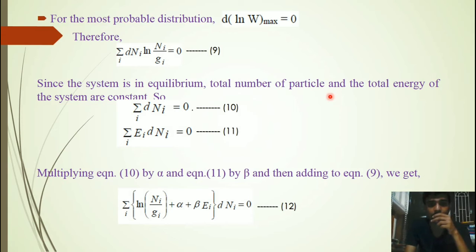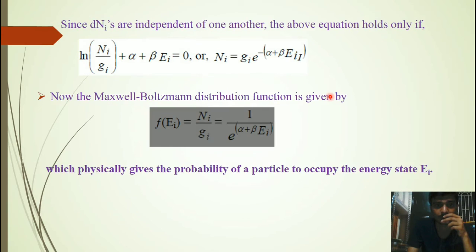Multiplying equation 10 by alpha and equation 11 by beta, then adding to equation 9, we get equation 12. Since the dni are independent of one another, the above equation holds only if ln of ni by gi plus alpha plus beta Ei is equal to 0, or ni is equal to gi exponential of minus of alpha plus beta Ei.